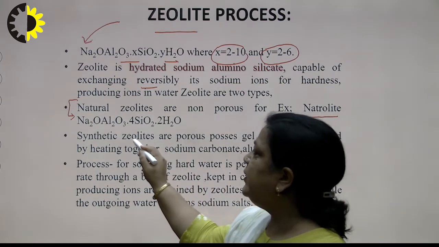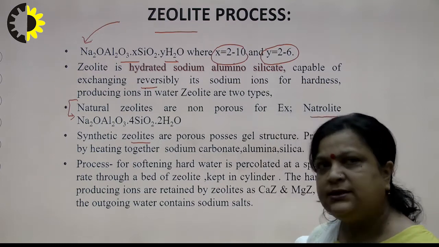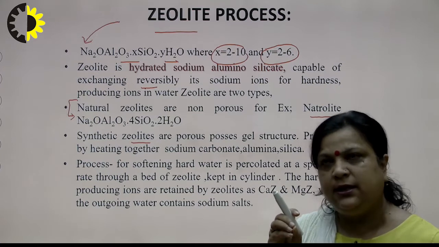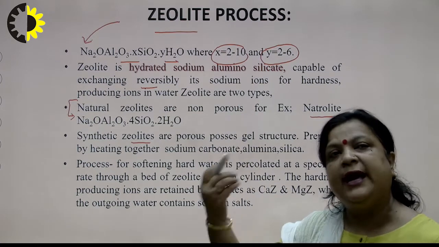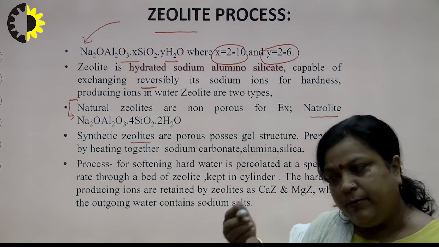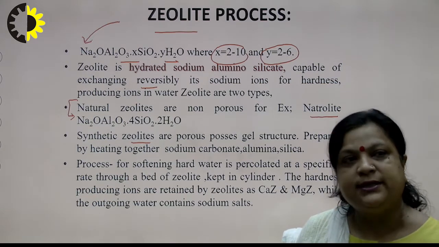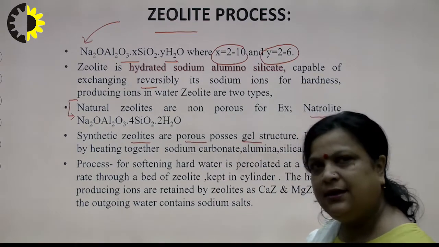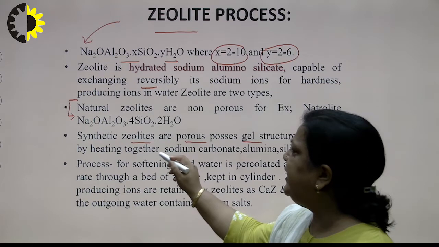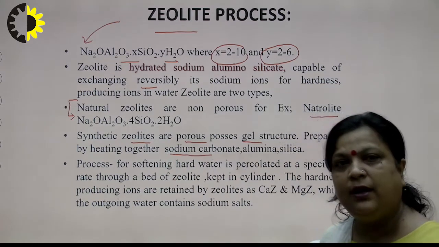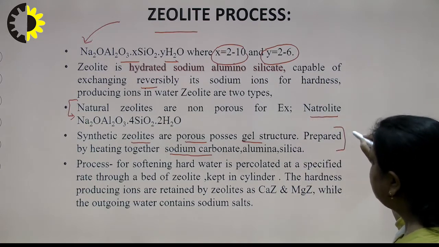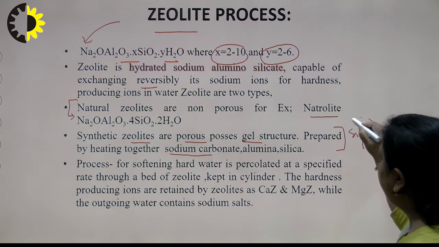Second, synthetic zeolites are porous. This is basically clear because the zeolite can exchange its sodium or potassium ion with calcium or magnesium ion. So the important part is porosity, and synthetic zeolites are porous and have a gel structure. They can be easily synthesized by heating sodium carbonate, alumina and silica. Pore size can be changed by changing the silicon aluminum ratio.